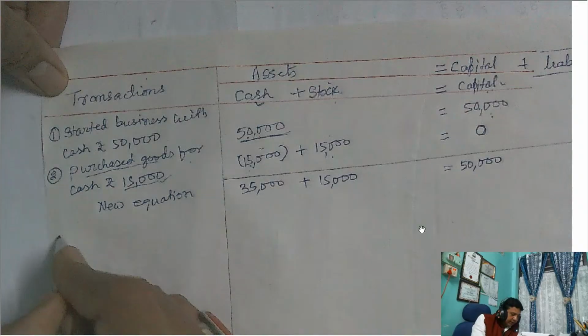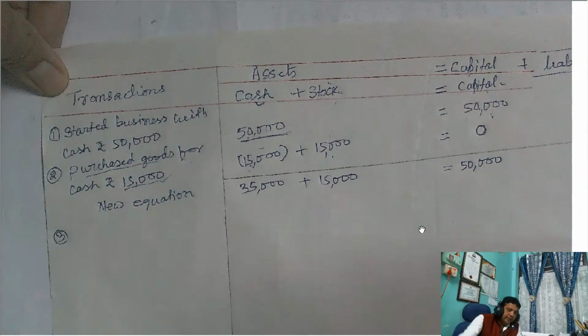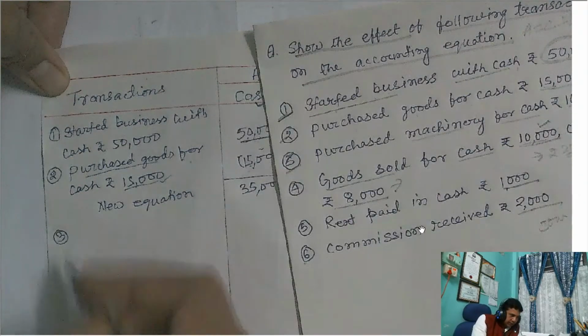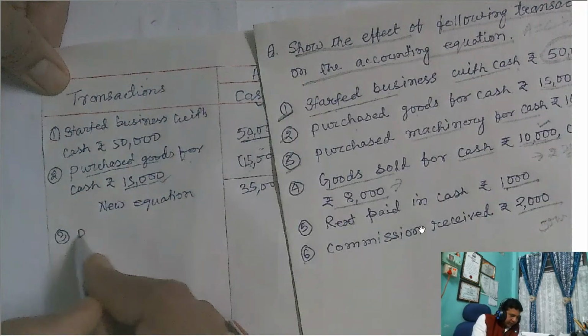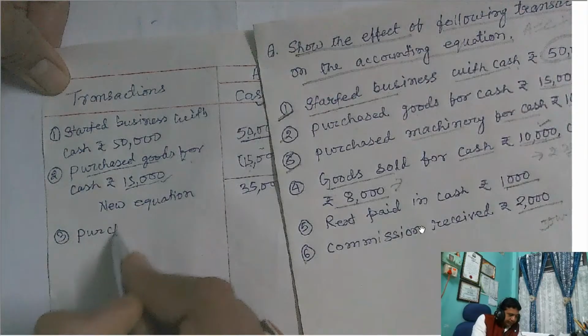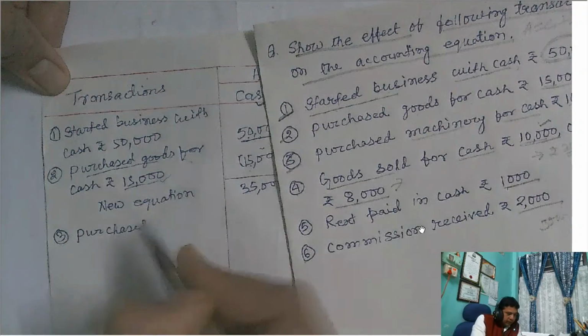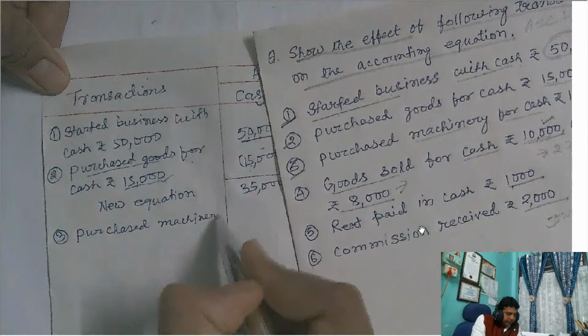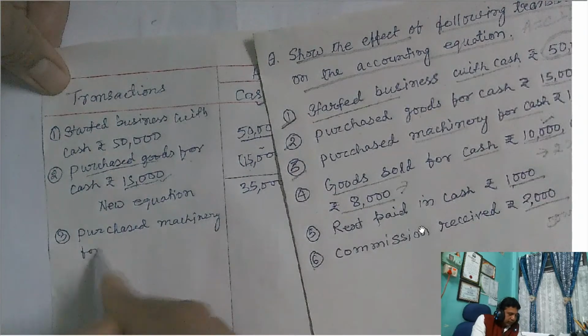Now take the third transaction. What is the third transaction given? Purchased machinery for cash. So write down here: third transaction, purchased machinery for cash.